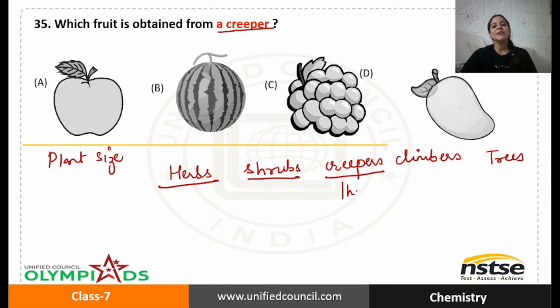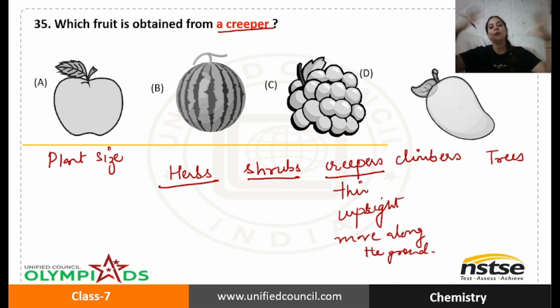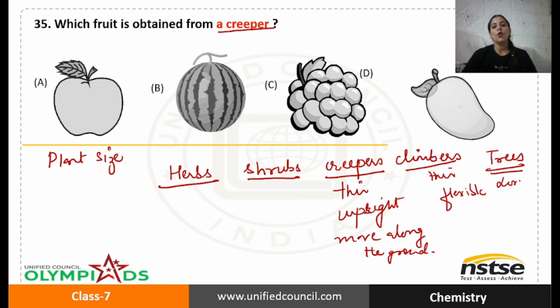Creepers, their stem is very thin, so they cannot stand upright. Therefore, they move along the ground. And because they have heavy fruits over them, they cannot bear its weight. And climbers, they have thin but flexible stem, which enables them to curl over another object or plant. And trees are quite long. They have good height. They have a trunk, a woody stem, and a lot of branches.